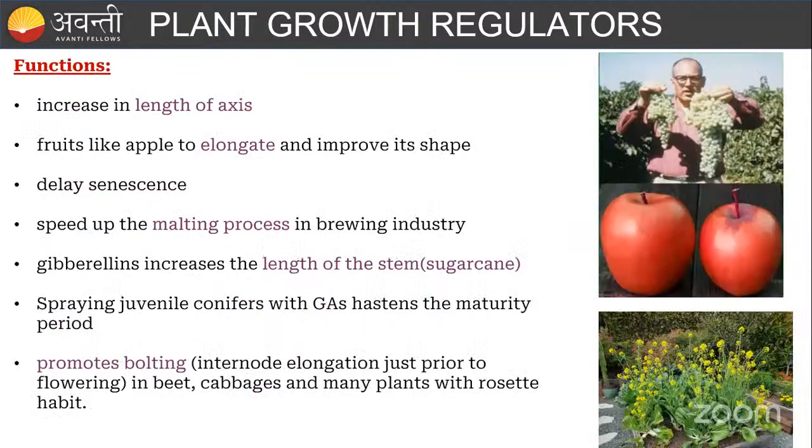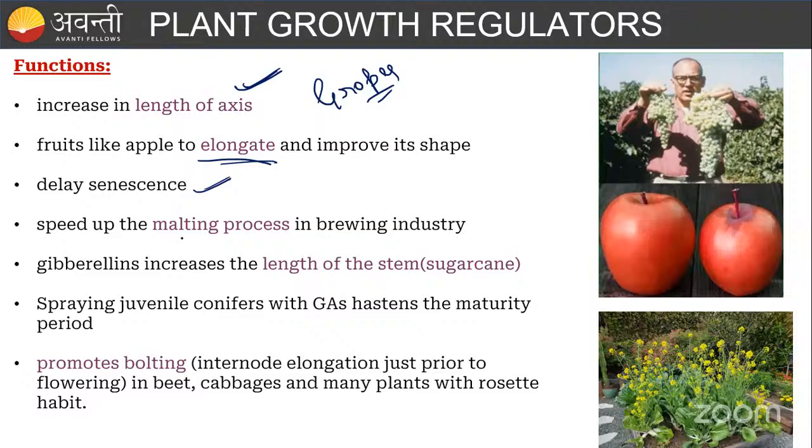Okay, what is the function here? Mainly the gibberellin is going to increase the length. It is going to increase the length of the axis. Here you can see grapes. Here the grapes increased in length due to the application of gibberellin. Remember, in the grapes and in the apple, it is mainly due to gibberellin. Okay, and the fruit is going to elongate, that is apple and grapes. Okay, and it delays the senescence. It will delay the aging process.